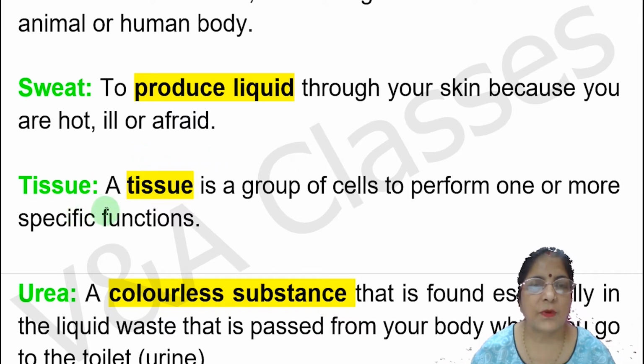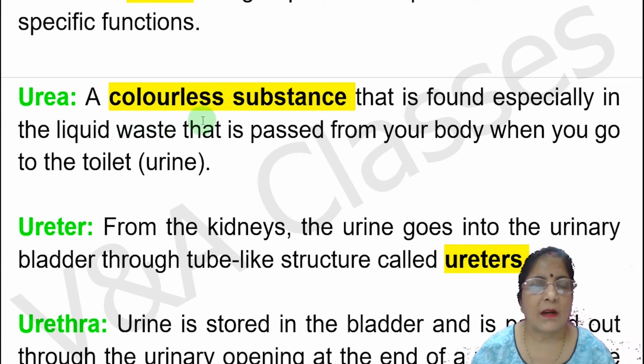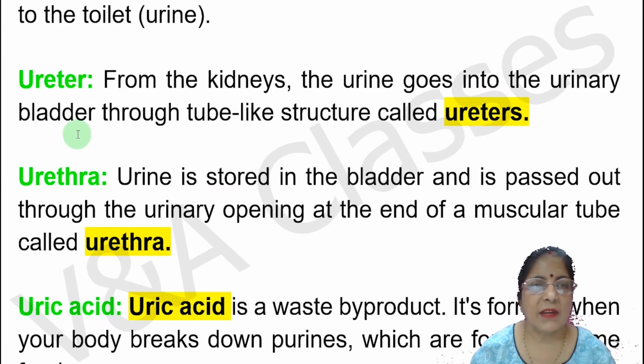Next keyword is tissue. A tissue is a group of cells to perform one or more specific functions. Next keyword is urea, a colorless substance that is found especially in the liquid waste that is passed from your body when you go to the toilet or urine. Next keyword is ureter. From the kidneys, the urine goes into the urinary bladder through tube-like structure called ureters. Next keyword is urethra. Urine is stored in the bladder and is passed out through the urinary opening at the end of the muscular tube called urethra.